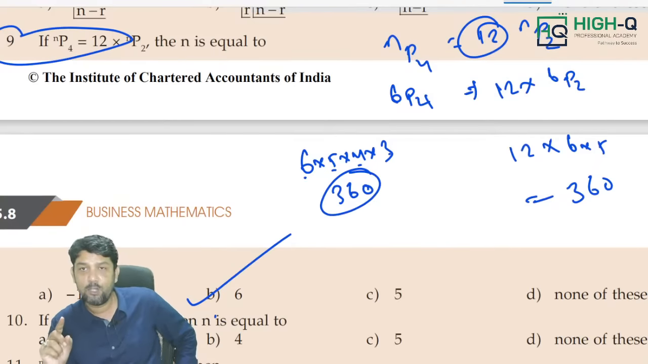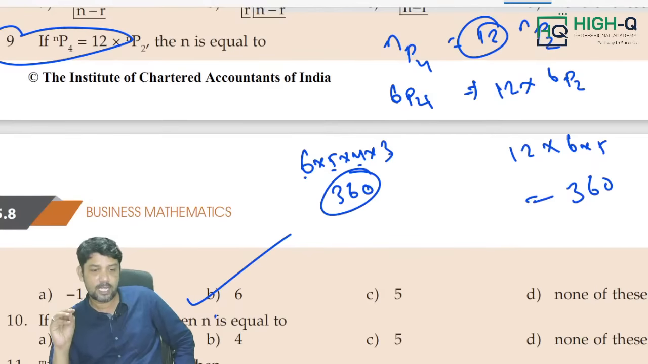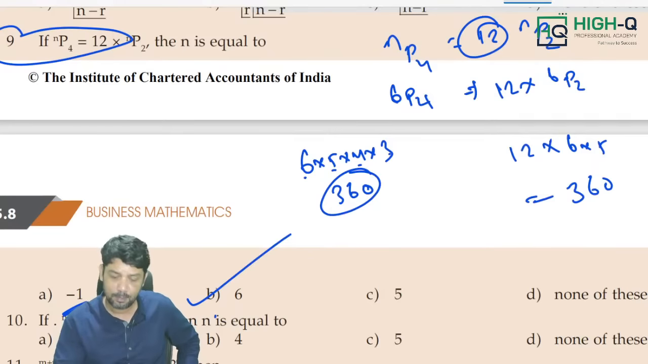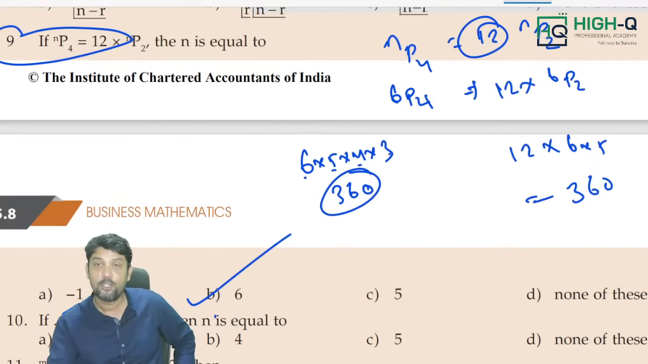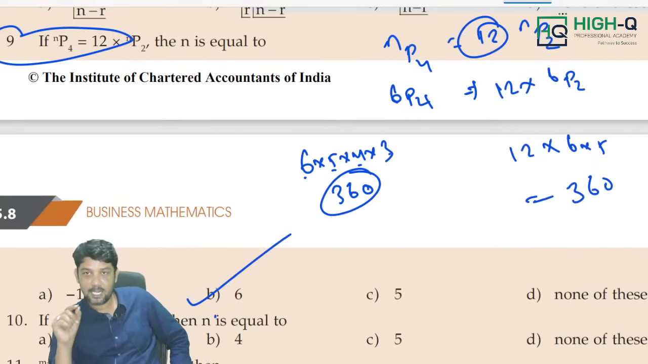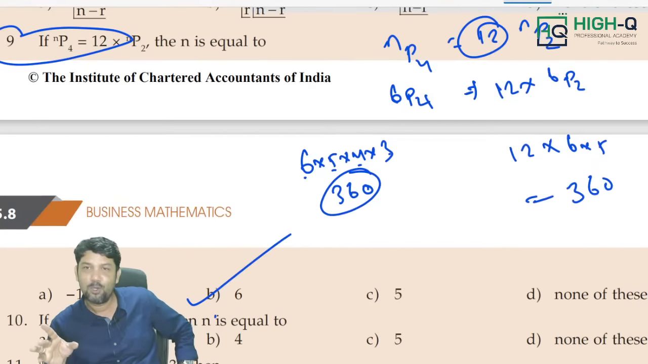Sir, are they asking these types of questions? I'll tell you, my dear, from permutation and combination we are expecting 4 questions, for example. At least 2 questions are going to be like this only. One may be from permutation, the other from combination. So finding the values of n and r, these algebraic method problems, please do not ignore. Don't waste your time.